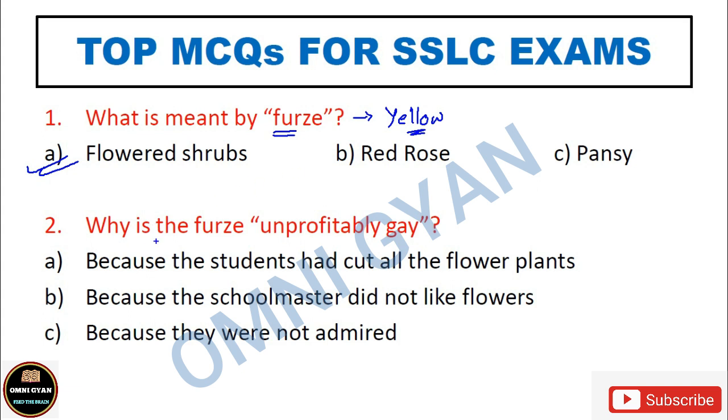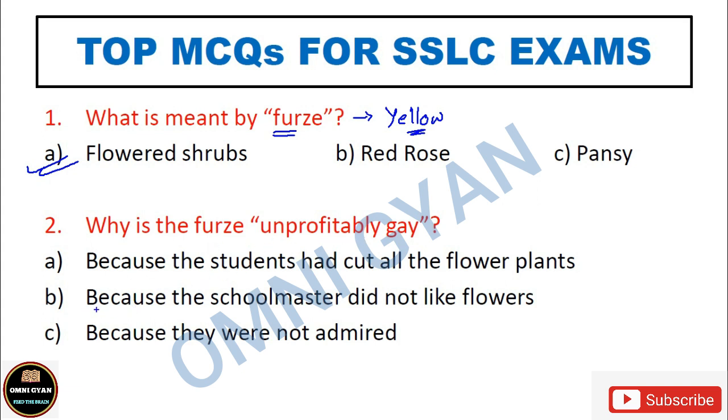Okay, number 2, why is the furze unprofitably gay? अब unprofitably gay जो है furze को, ये जो येलो flowered shrubs है इसको unprofitably gay कहा गया है. This yellow flowered shrubs has been called unprofitably gay. Now why has it been called unprofitably gay? Option A, because the students had cut all the flower plants, because सारे students ने जो है सारे पौधे काट दिए थे. Because the schoolmaster did not like flowers, क्योंकि schoolmaster को flowers पसंद नहीं थे. Because they were not admired, क्योंकि इनको जो है admire नहीं किया जाता था. That is why the furze is called unprofitably gay.